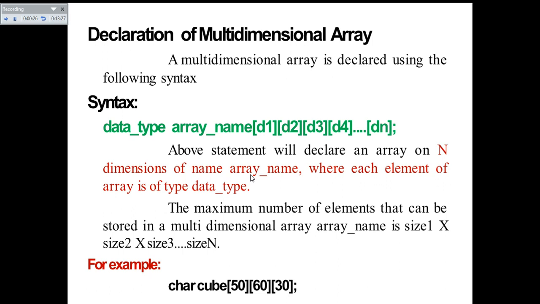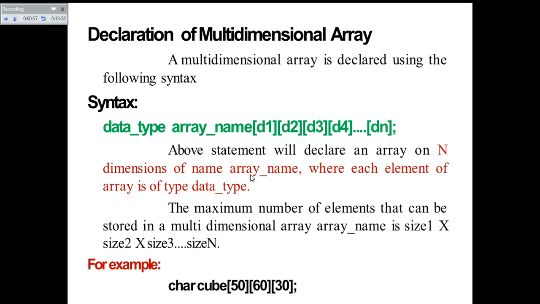For example, the maximum number of elements that can be stored in a multidimensional array is size 1 into size 2 into size 3 into size n. Just like a one dimensional array, if you are going to have 5 elements, 1 into 5, you can have 5 elements. Two dimensional, if you have a of 2 3, then in this case you can have 2 into 3, that is 6. Like that, for multi-dimensional you can have dimension 1 into dimension 2 into dimension n. So that is given as size 1 into size 2 into size n.